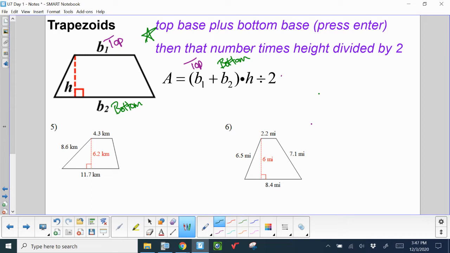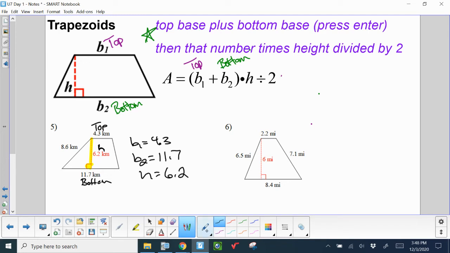So my top base is 4.3. My bottom base is 11.7. And the height is where the right angle is between the top and the bottom. So my height is 6.2. So you can even make a little list if it helps. This might help with volume problems when we get to it, this strategy. Put B1, put the number down. Put B2, write down what the number is. Then put H was 6.2. That's all I needed to find.